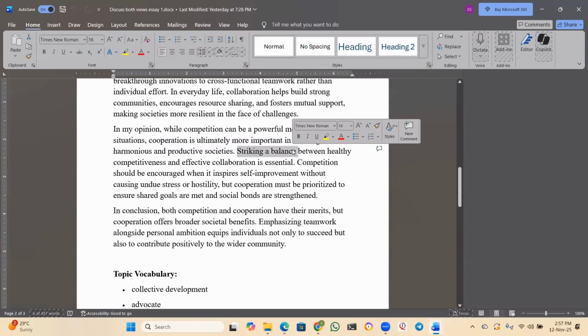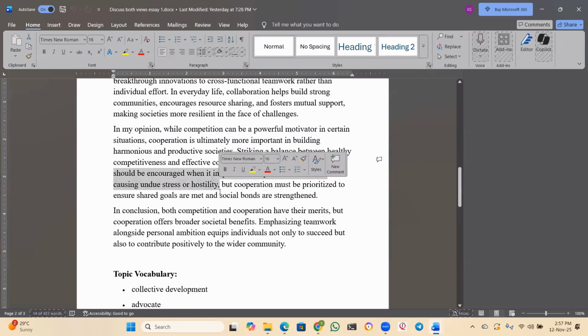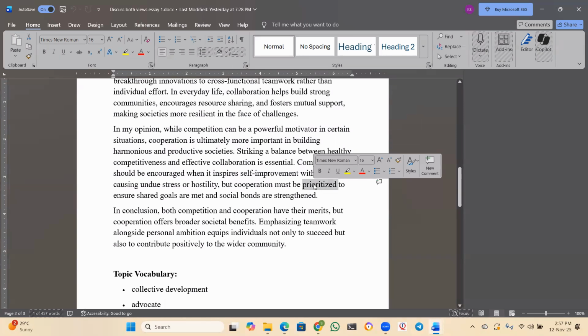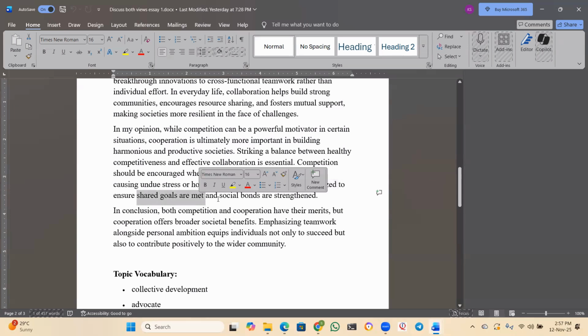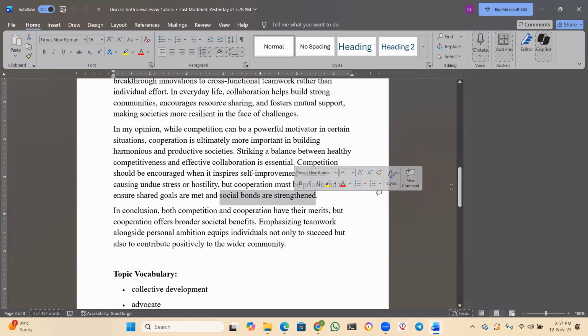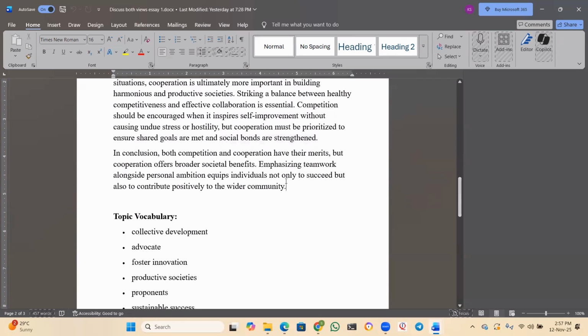But striking the balance is also important. And then I said competition should be encouraged when it inspires self-improvement without causing undue stress or hostility. So competition should be healthy. Healthy competition should be there, but it should not cross the limit. That's what I mean by this sentence. But cooperation must be prioritized. My priority is cooperation. This word "prioritized" also tells that I am supporting cooperation. Cooperation must be prioritized to ensure shared goals are met and social bonds are strengthened. Okay, good. Now, in the conclusion, what will I say?